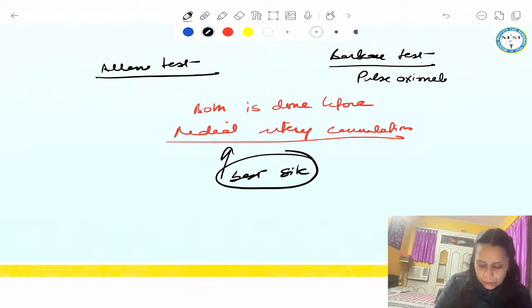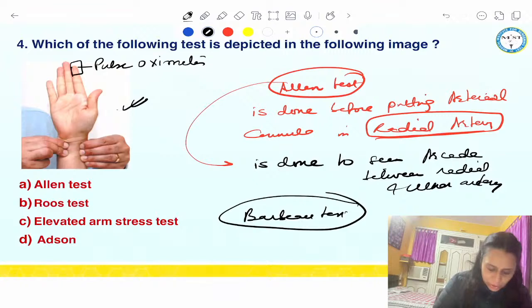So this is one probable question. Why probable? Because when this question was asked in NEET, the Allen test, they gave Barbeau as the option. So here, they had Barbeau as the option. And if just a pulse oximeter is attached, the answer will change into Barbeau test.